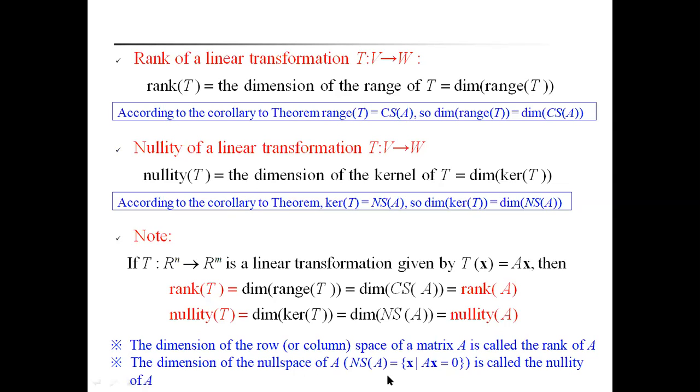The set of all solutions of the equation Ax = 0 is called the null space of A. Therefore, the number of pivot columns, that is the column space of a matrix, the number of pivot columns is called the rank of A.